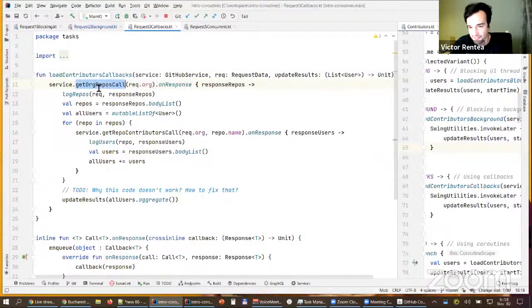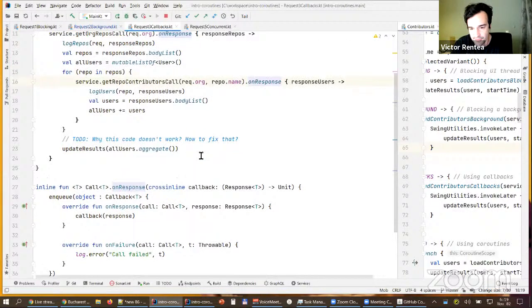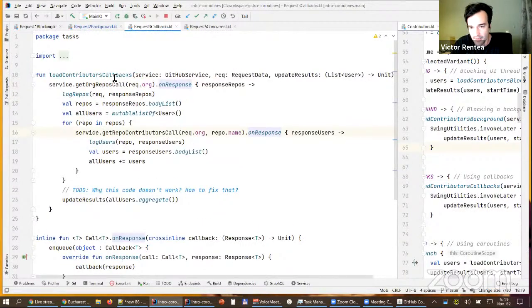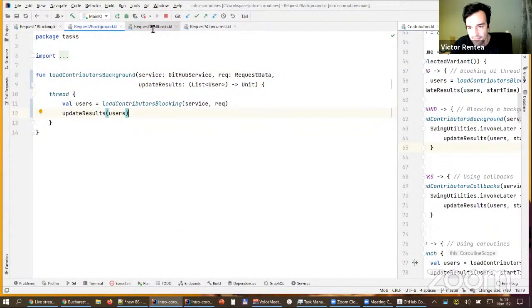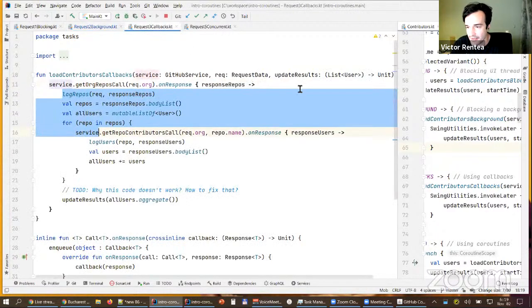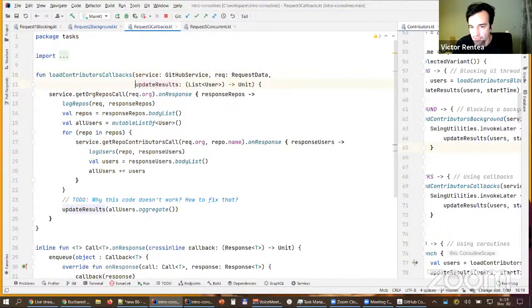does the same stuff, but on response. Wait, what's the difference? The contributors callback, isn't it the same thing as this? I'm still taking a function as a parameter, as you can see over here.